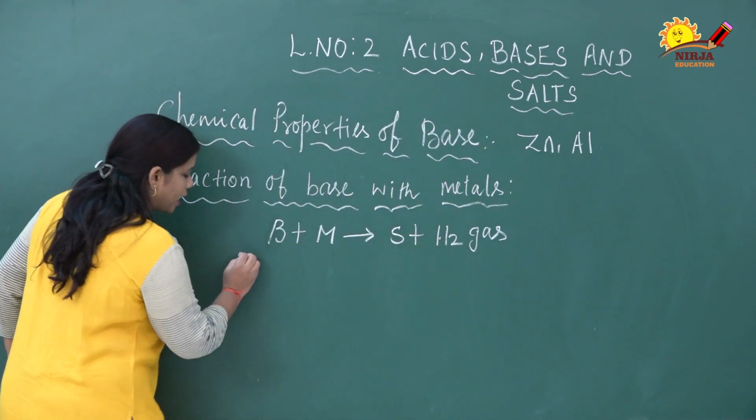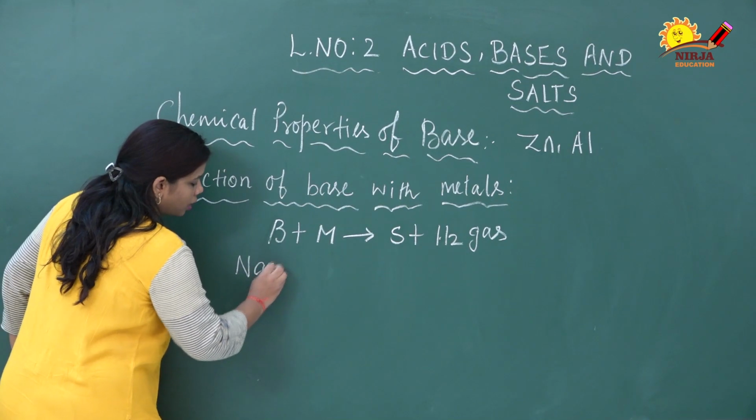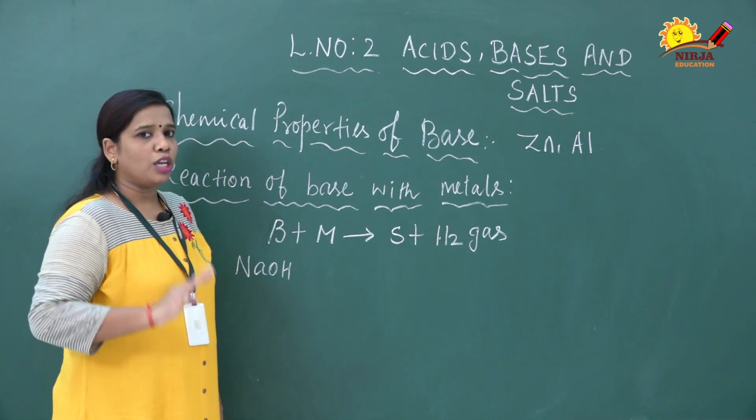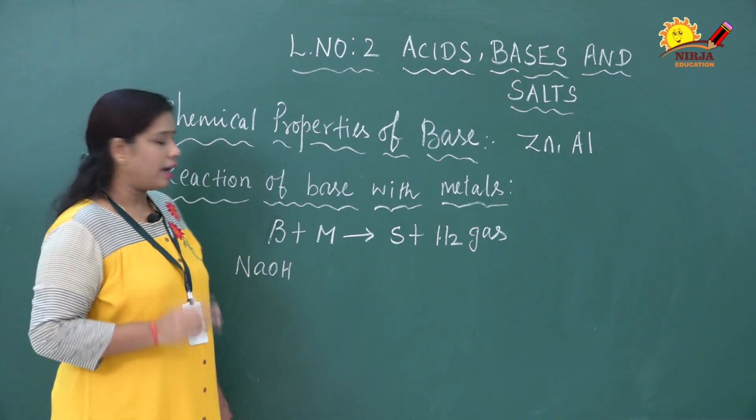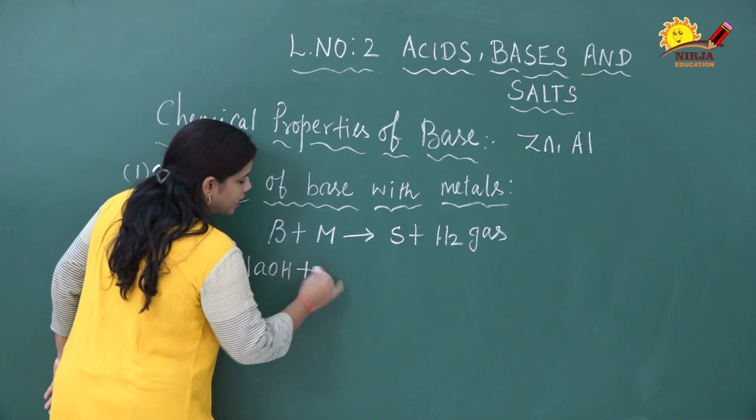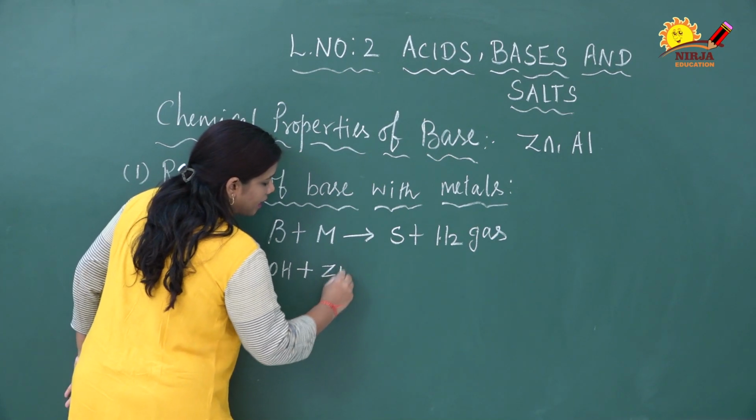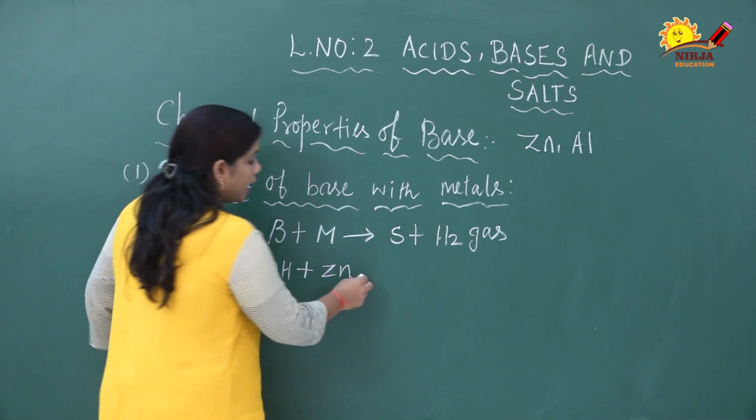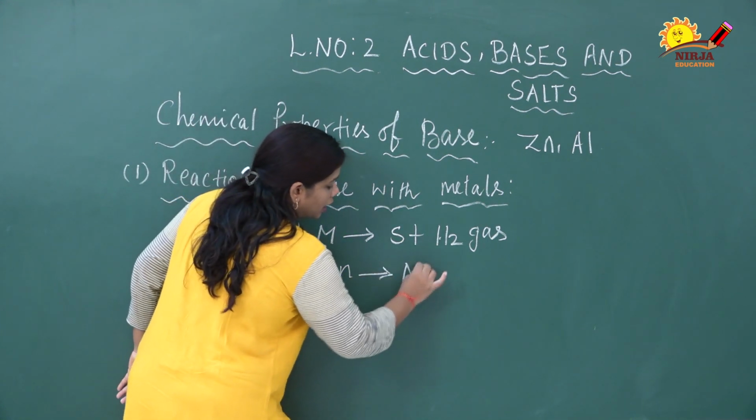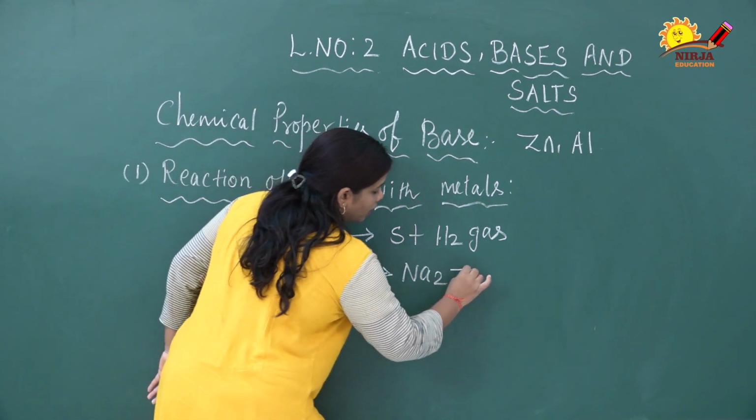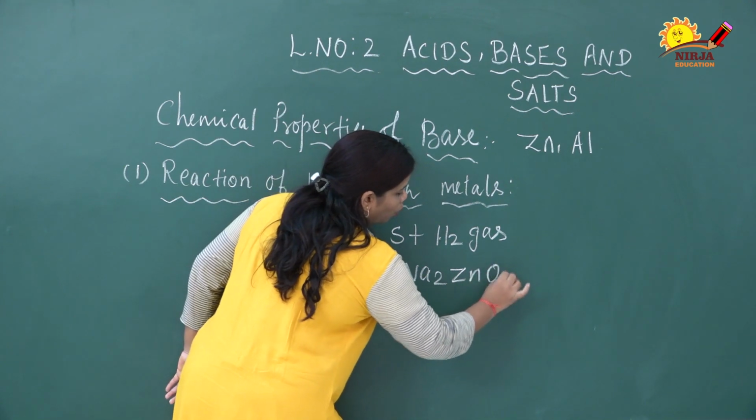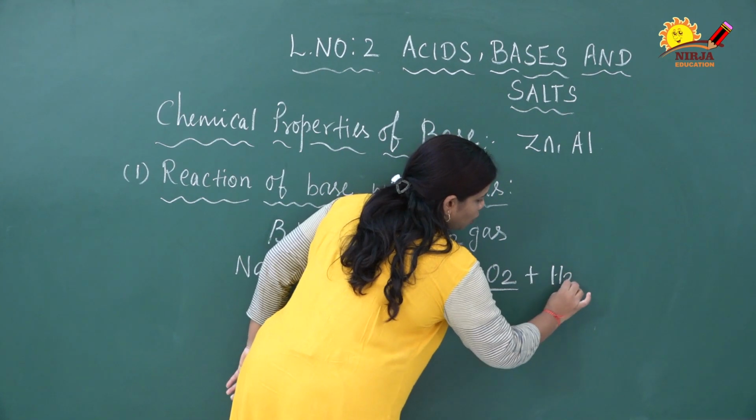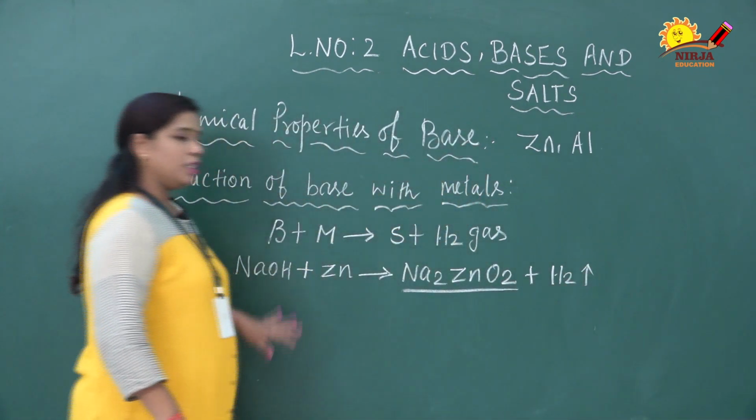Here I am taking the base sodium hydroxide. Why am I taking sodium hydroxide? We have to select alkalis. So NaOH and KOH are alkalis, right? So NaOH reacts with the metal zinc. NaOH reacts with zinc, it produces the salt Na2ZnO2 plus H2 gas. This is the formula.